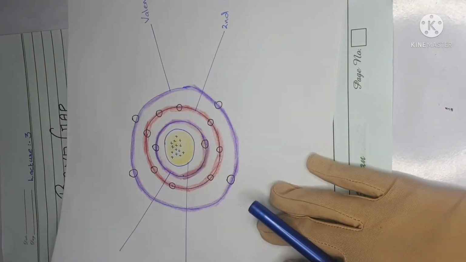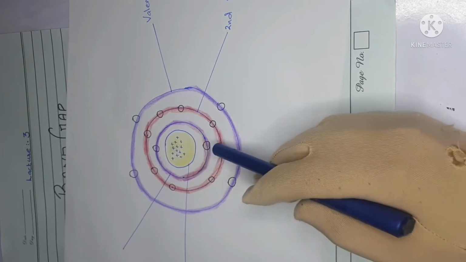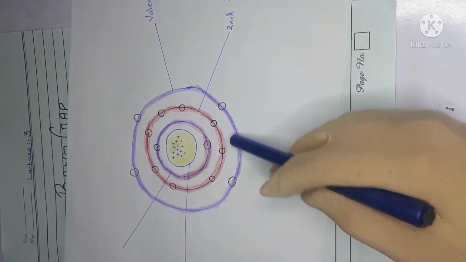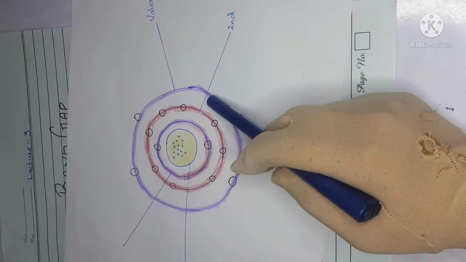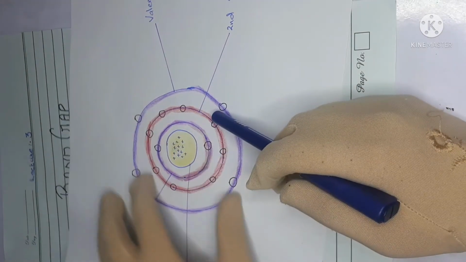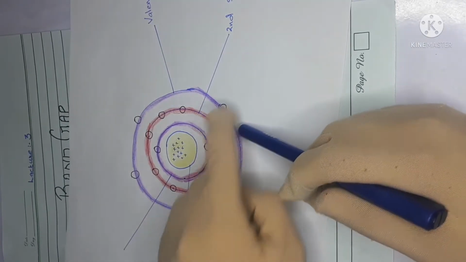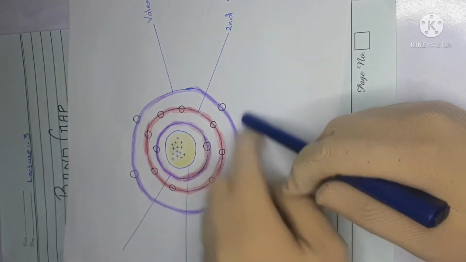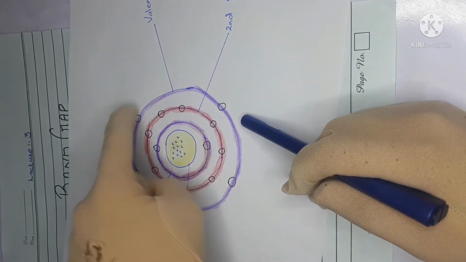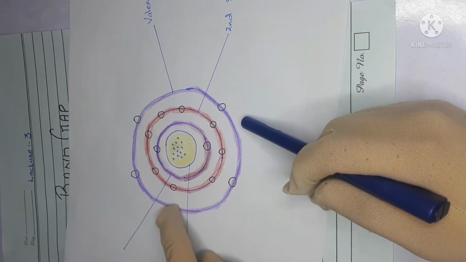Here this is the nucleus, this is the first shell, this is the second shell, and this is the last and outermost shell, the valence shell. This is the atom of silicon. In silicon there are 4 valence electrons. So the outermost shell of an atom is known as the valence shell.